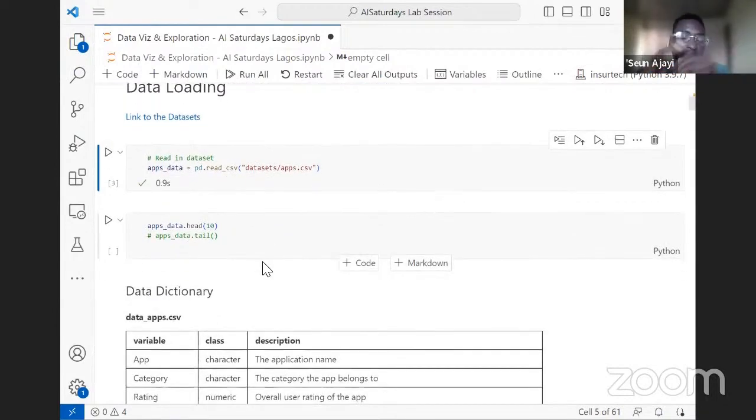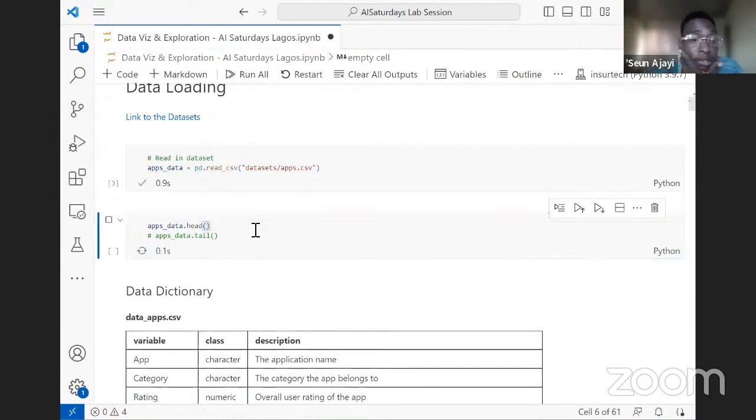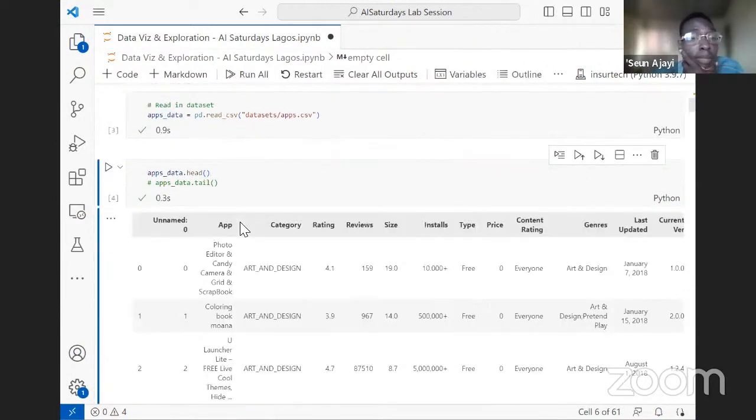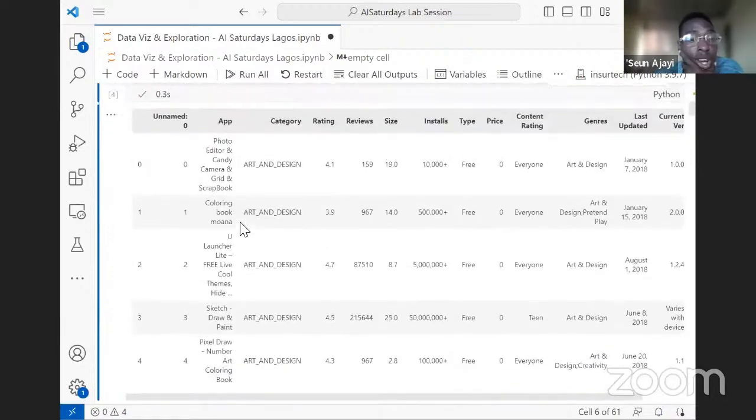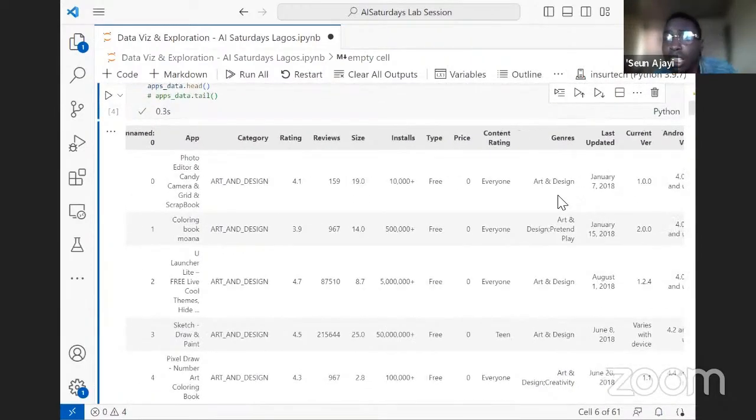After reading in the data set, the first thing you want to do is check what the content looks like, what are the columns, what are the rows, what are the features present in the data set. A good way to do that is to use the .head method of pandas to check the first 5 rows. When you use the .head method, it gives you the first 5 rows of the features in the data set.